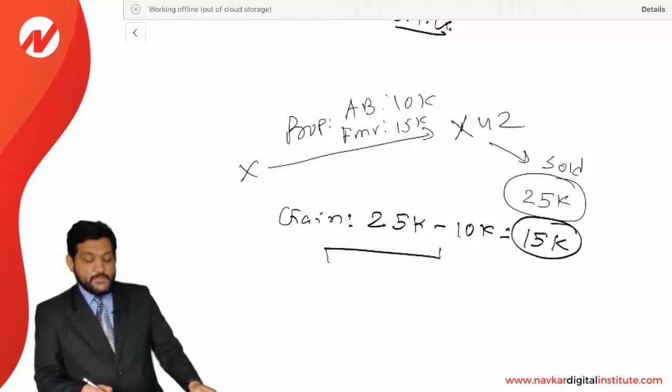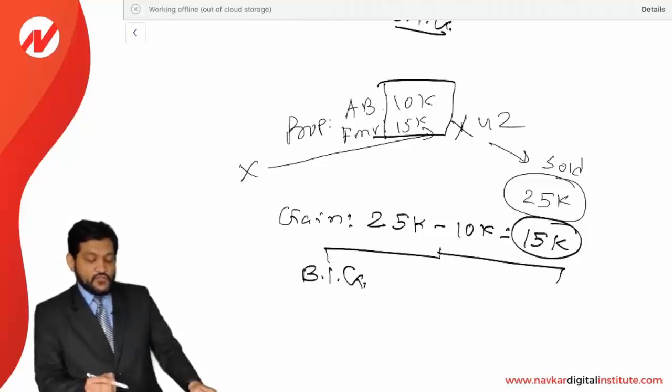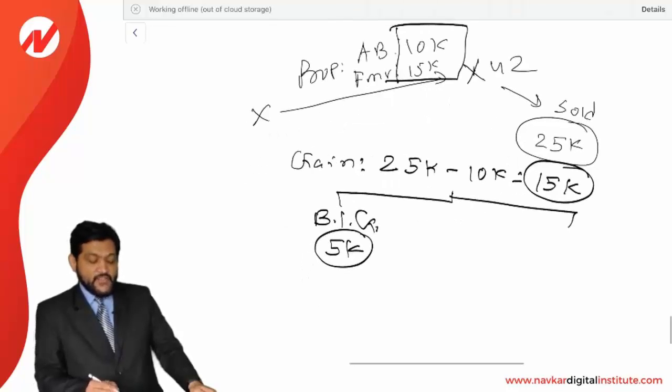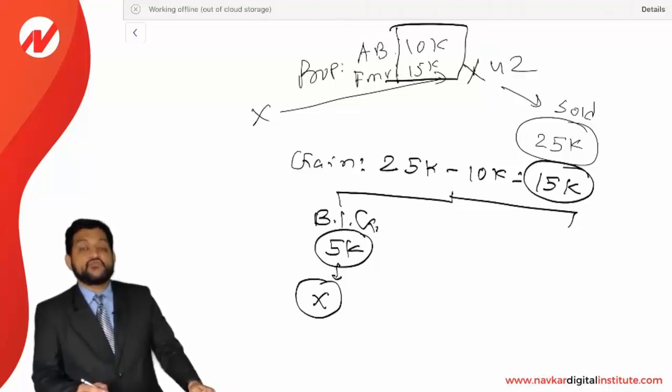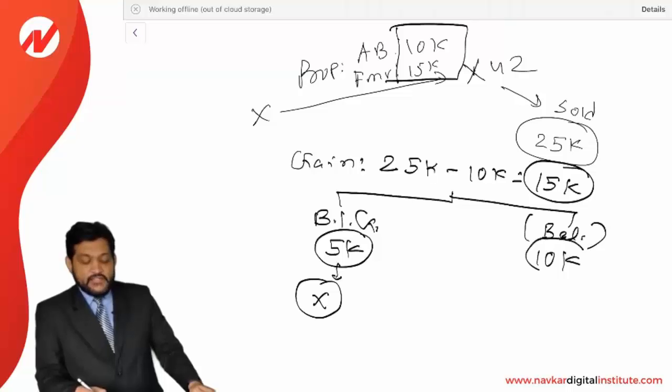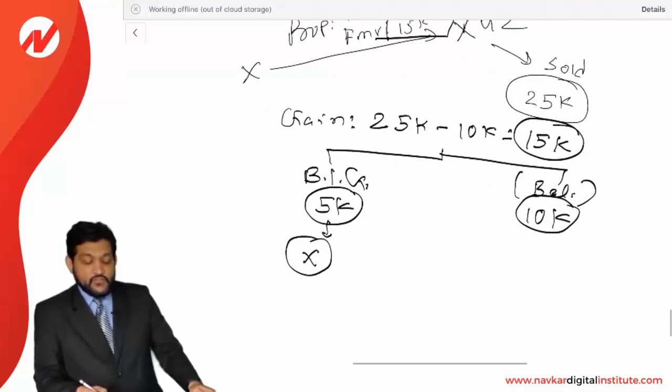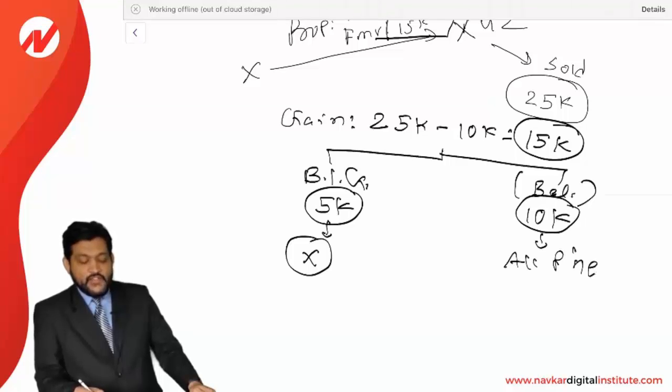Now out of this 15,000, how much is the built-in gain? The difference between these two, 15 minus 10, that is 5,000. It will be specifically allocated to the contributing partner, that is X. 5,000 of gain will be specifically allocated to X. And the balance gain, 15 minus 5, is equal to 10,000. 10,000 of gain will be allocated to all the partners in their profit sharing ratio.